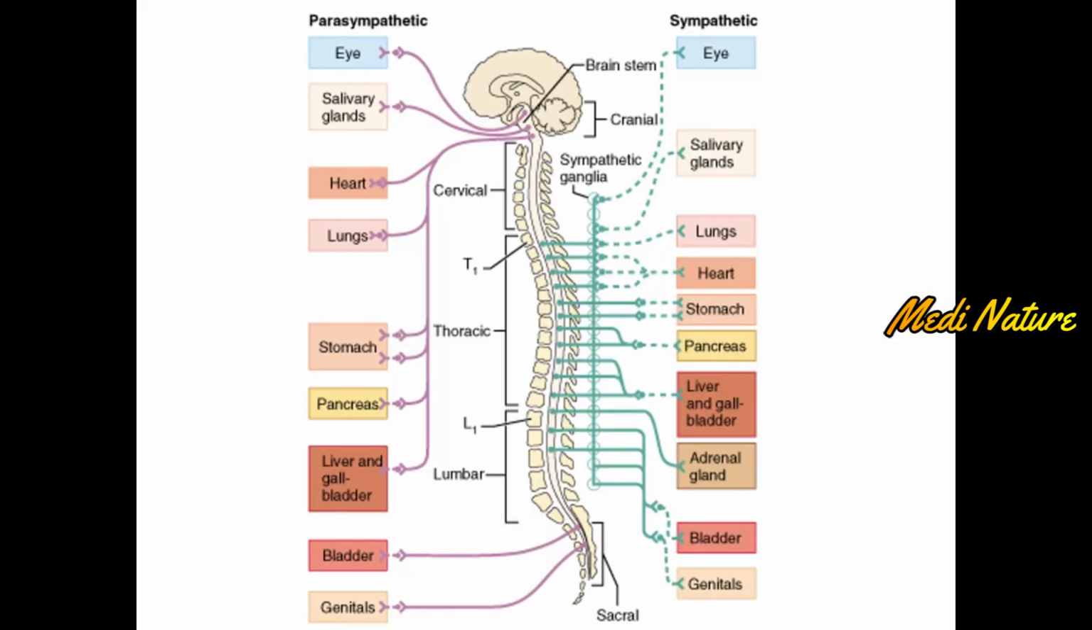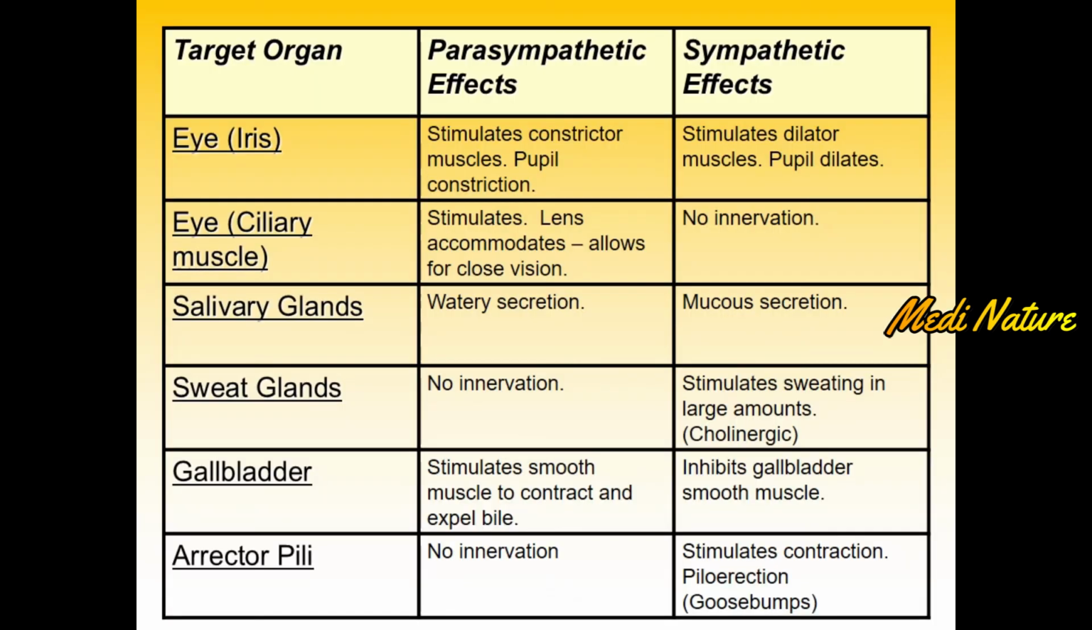So this image gives you the idea about the innervations of parasympathetic nervous system and the sympathetic nervous system. This is a table which presents the activity of parasympathetic nervous system and the sympathetic nervous system. Please go through this table and read them carefully because you should know these facts.